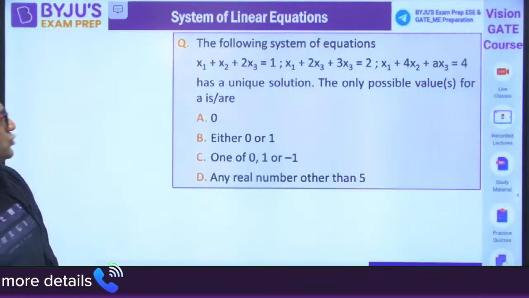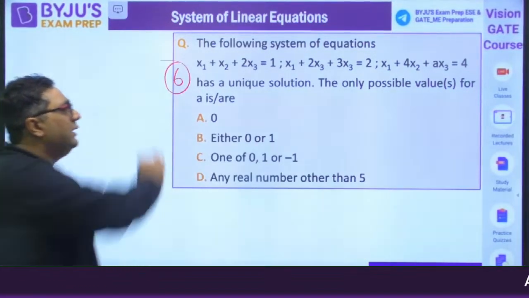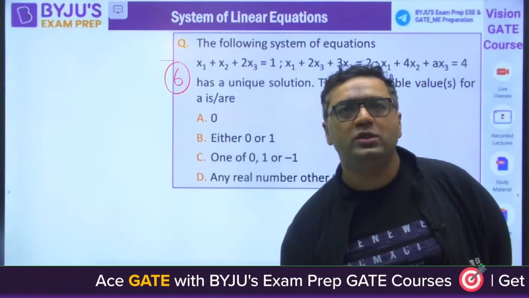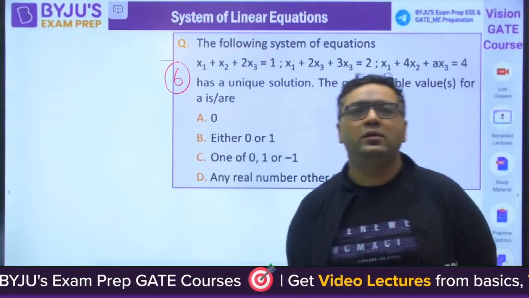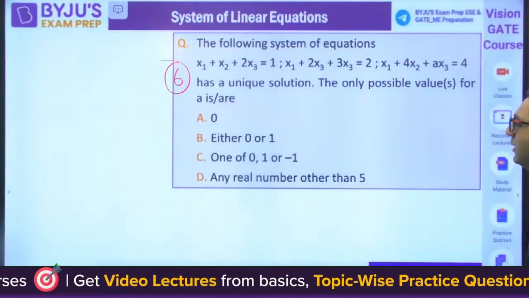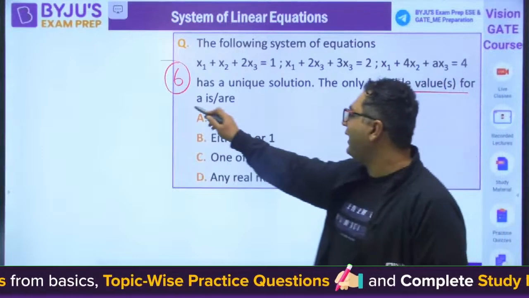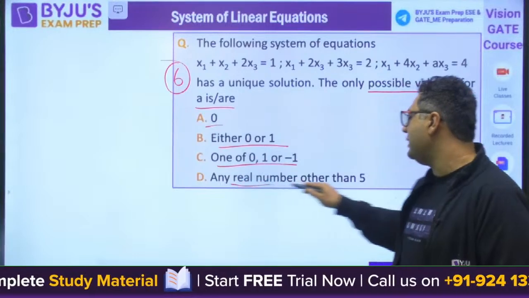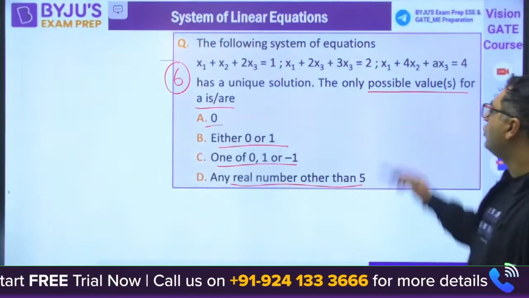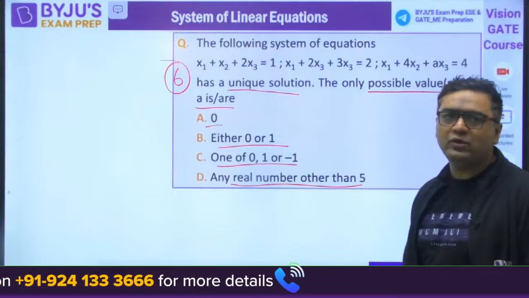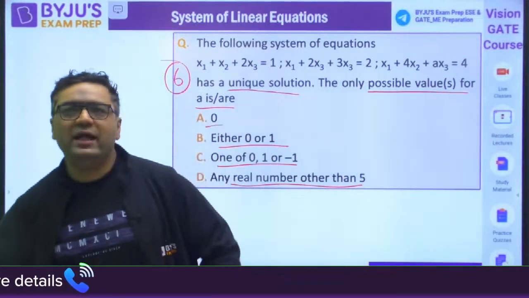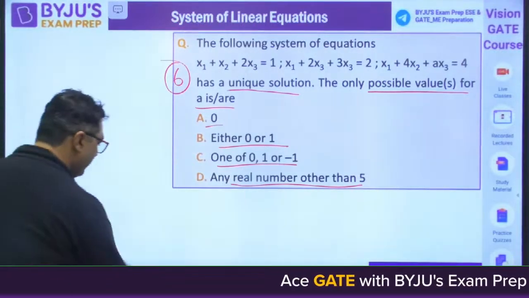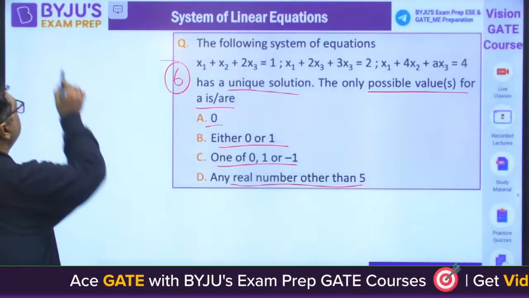Moving to the next question, guys, question number 6. Once again, you need to tell whether this system of equations has a unique solution or infinitely many solutions. They are asking the possible values for A: either 0 or 1, 0, 1 or minus 1, or any real value other than 5. For that, it will be having a unique solution. Try to solve this question, guys. Please try to solve it.